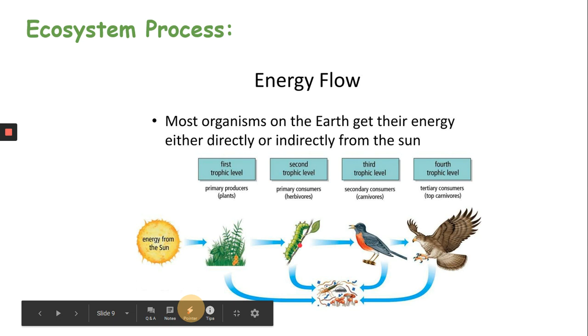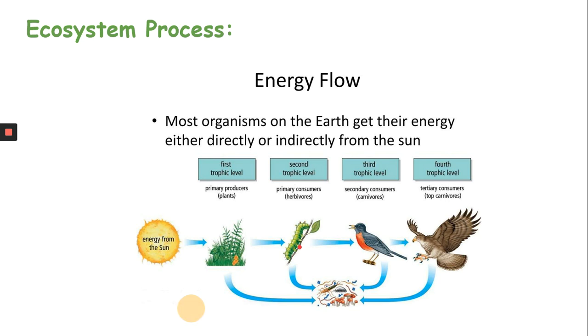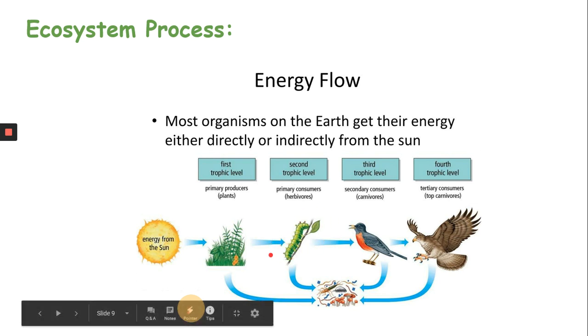Now why is the caterpillar eating the plant? Because the caterpillar will then do respiration and convert the food, that is the plant, into energy. What will it do with its energy? It will move, it will protect itself from predators, it will digest food, it will excrete waste materials. To do all of these things, the caterpillar needs energy. So it's getting that energy from the producer.